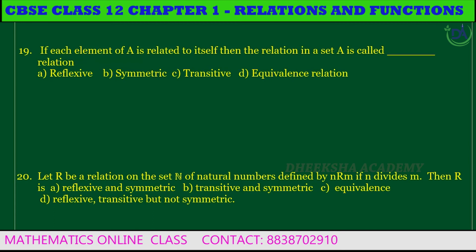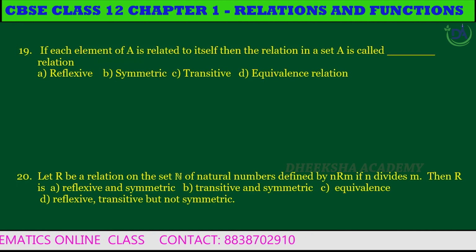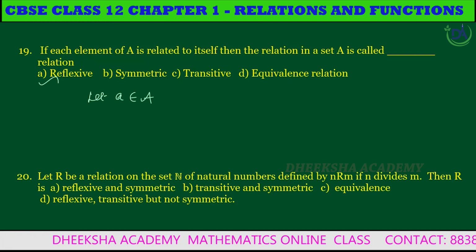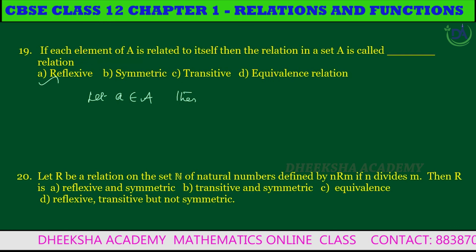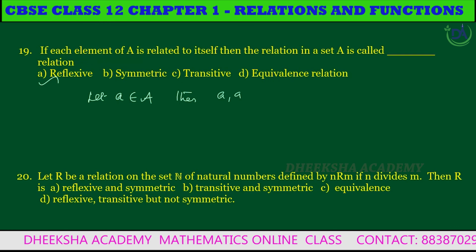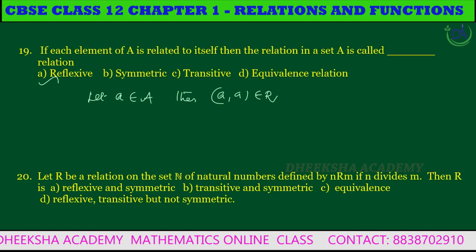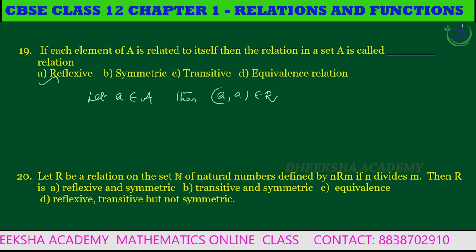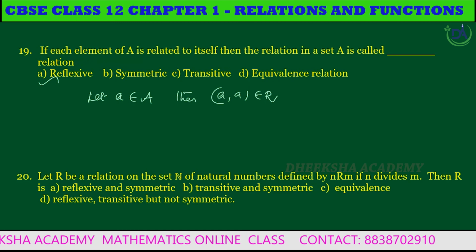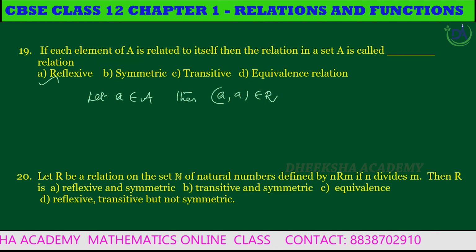Nineteenth question. If each element of A is related to itself, then the relation in a set capital A is called reflexive. Let small a belong to capital A, then (a, a) belongs to the relation R. So if each element of a set A is related to itself, then the relation is called reflexive.